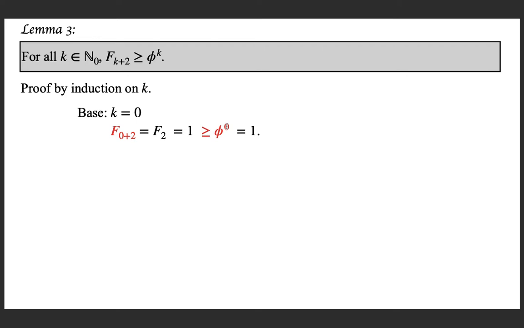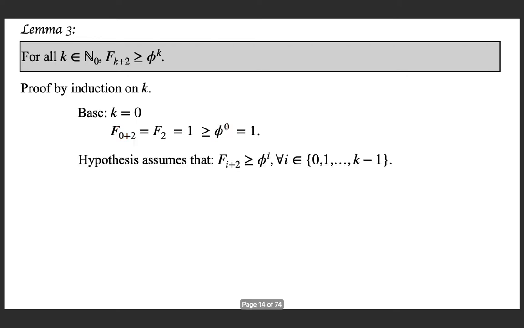Then look at the induction hypothesis. For all values of i from 0 to k minus 1, we are going to assume that f(i plus 2) is greater than or equal to the golden ratio to the power i. So this is the hypothesis.